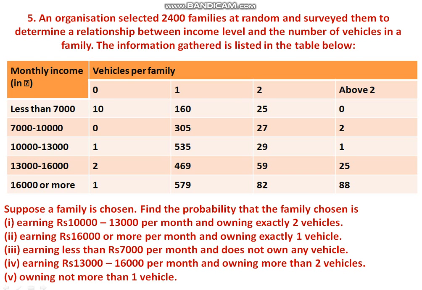Next, an organization selected 2,400 families at random. They are going to collect the information of the vehicles. The information gathered is listed here. Monthly income: less than 7,000, 7,000 to 10,000, 10,000 to 13,000, 13,000 to 16,000, more than 16,000 is given.